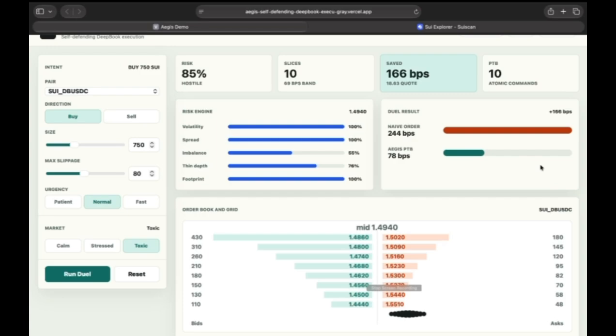Naive market order is 244 basis points of slippage. Aegis PTB is 78 basis points. That is 166 basis points saved. That means 18.63 USDC on a single trade.